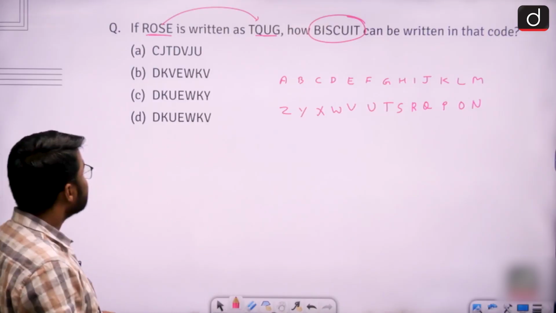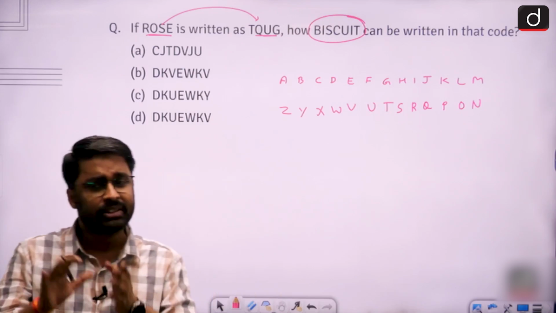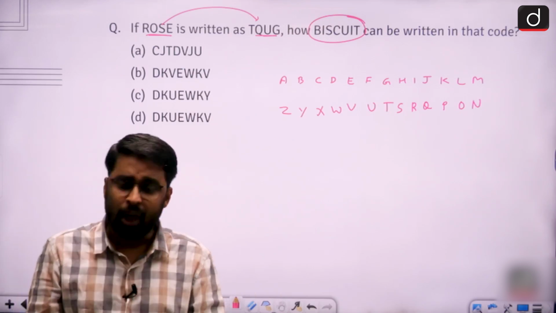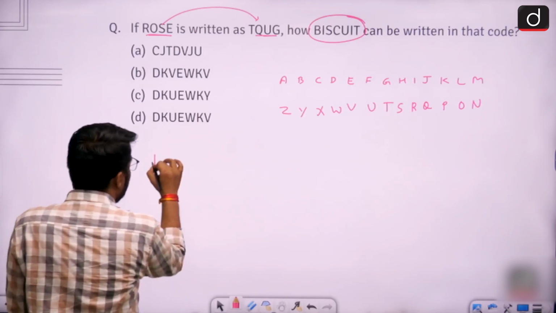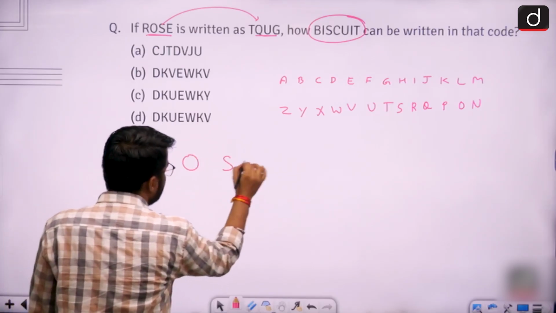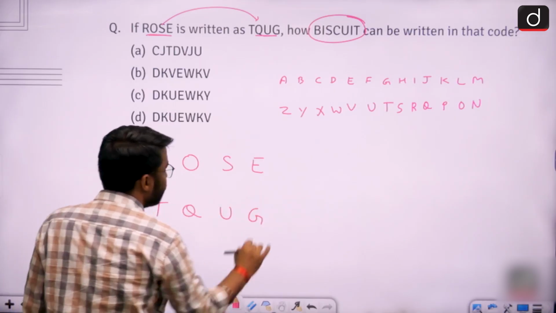Now see, one word is given, its respective code is given, and my examiner is asking me to find out the code of the second word. This tells me that the question is of type 1. So as I saw a question of type 1, the first and foremost thing I am going to do is write the letters of my code just below the letters of the word.